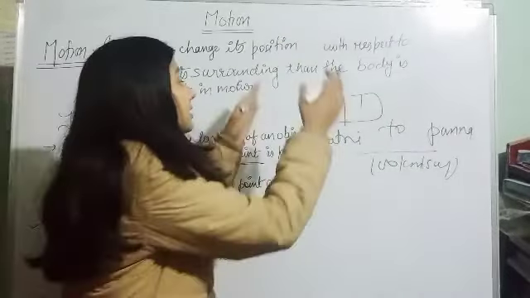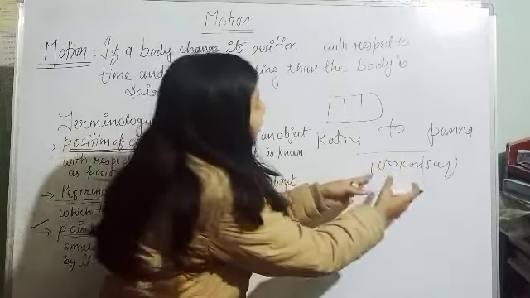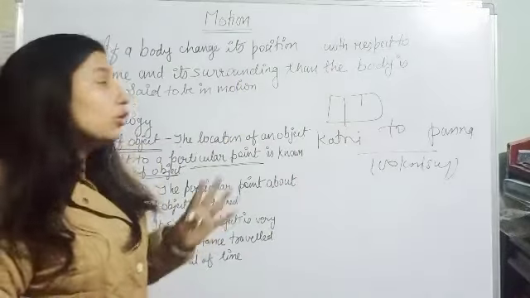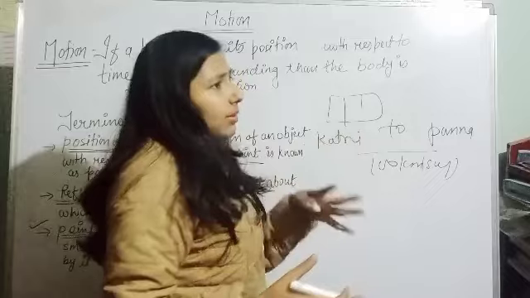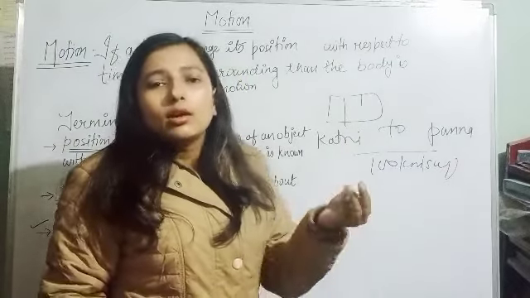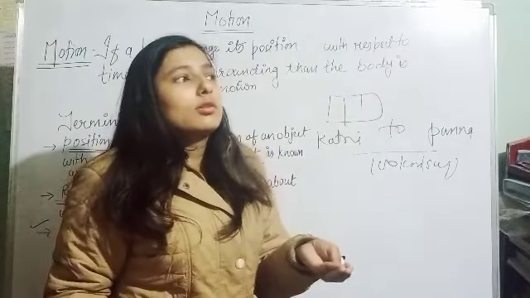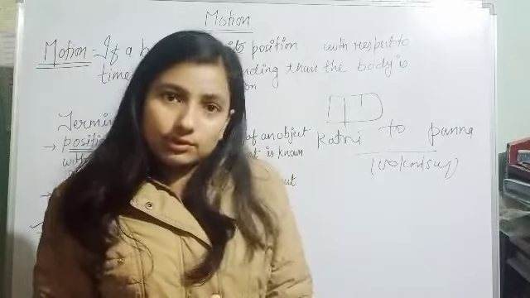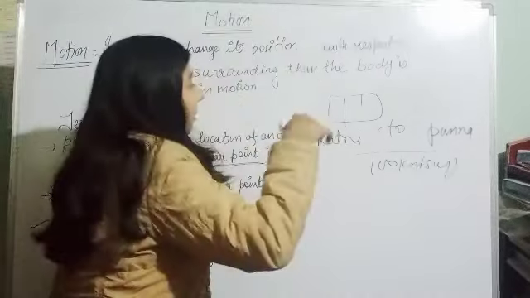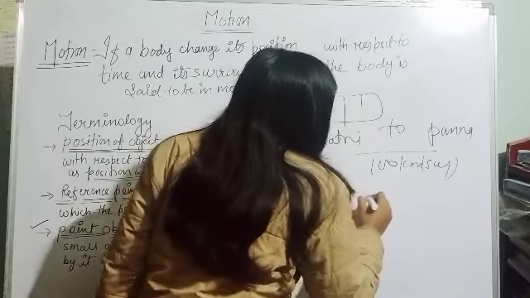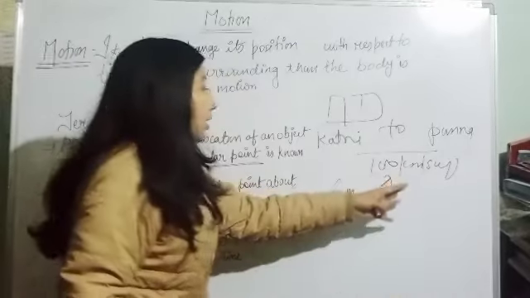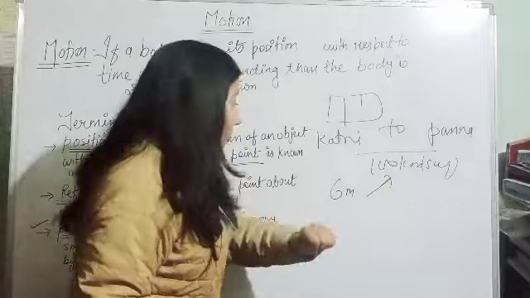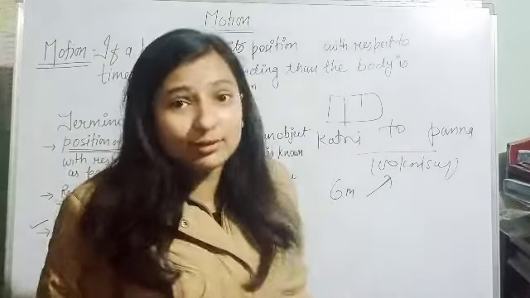Now compare the size of the bus and this distance. You will find the size of the bus is maybe 6 meters long, and compare 6 meters and 100 kilometers. In front of this 100 kilometers, 6 meters is very small.